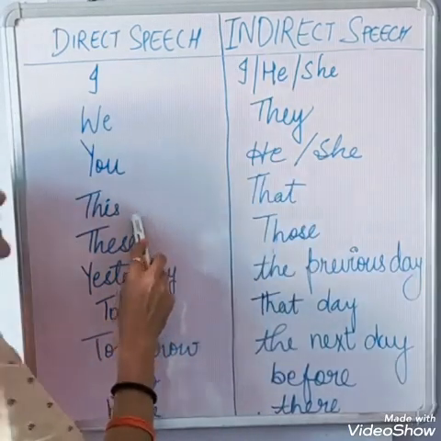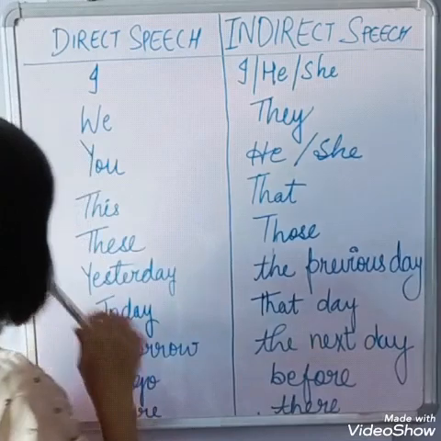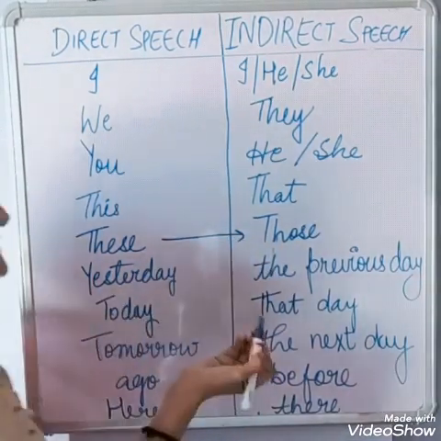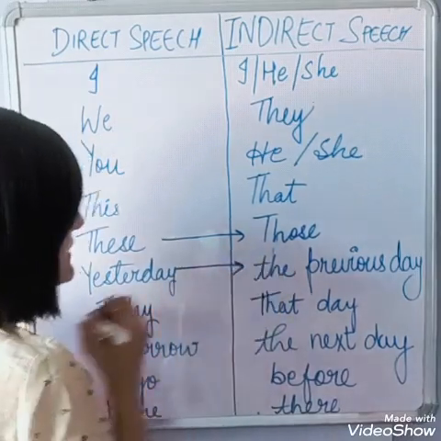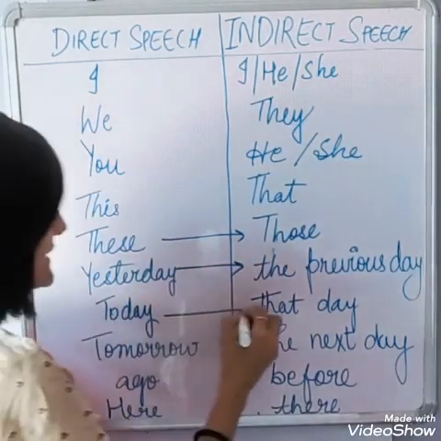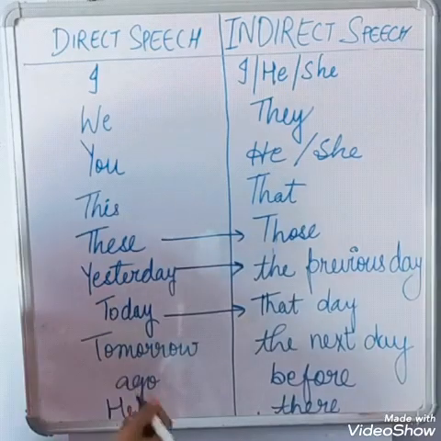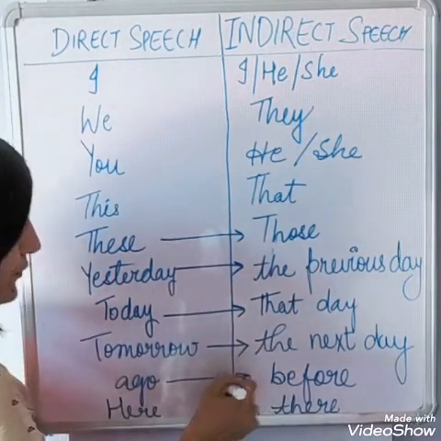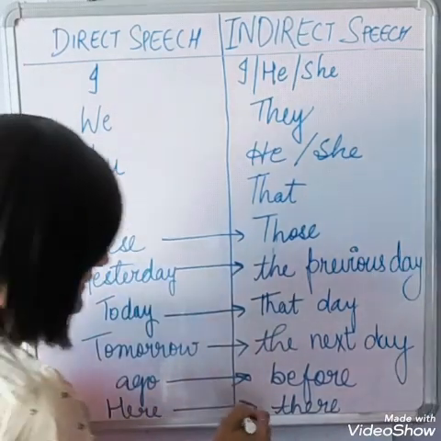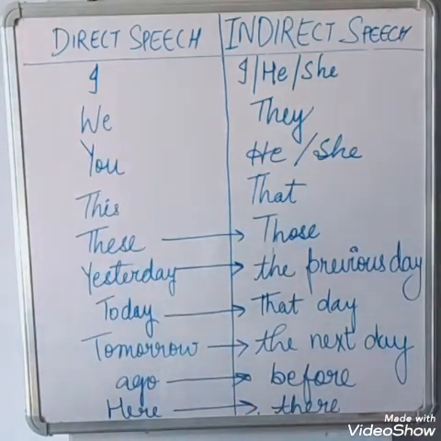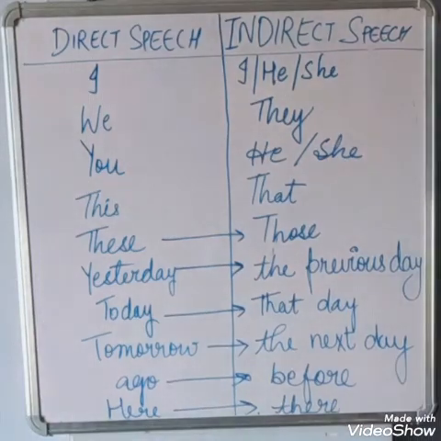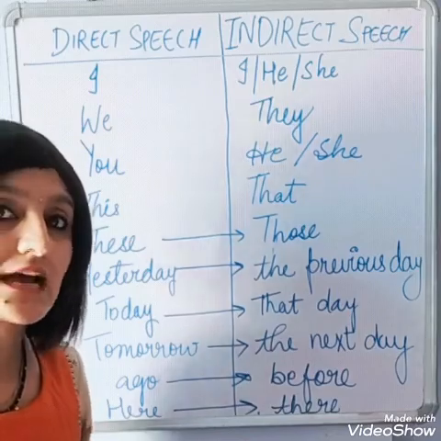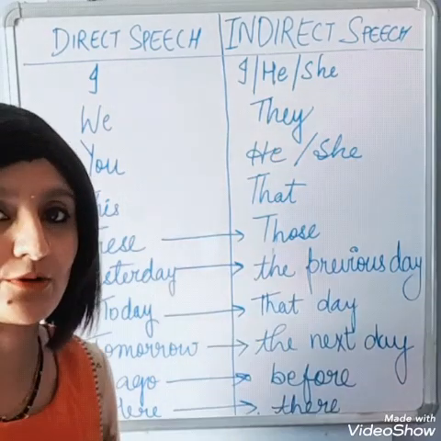"This" will convert to "that." "These" will convert into "those." "Yesterday" will convert into "the previous day." "Today" becomes "that day." "Tomorrow" becomes "the next day." "Ago" becomes "before." "Here" becomes "there." You have to learn these small rules to understand direct and indirect properly.